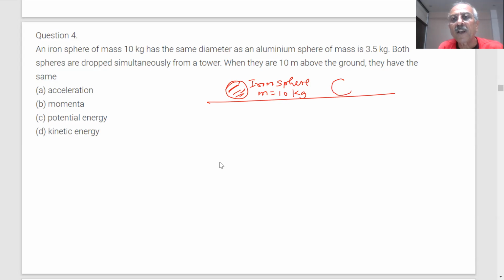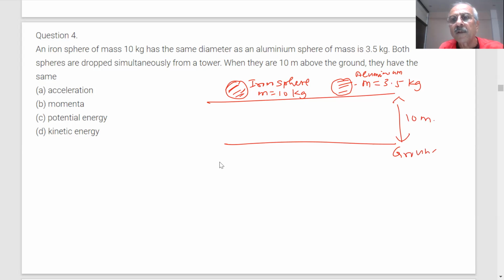The masses are different. They are dropped simultaneously from a tower at a height of 10 meters. This is my ground. They are dropped at the same time.